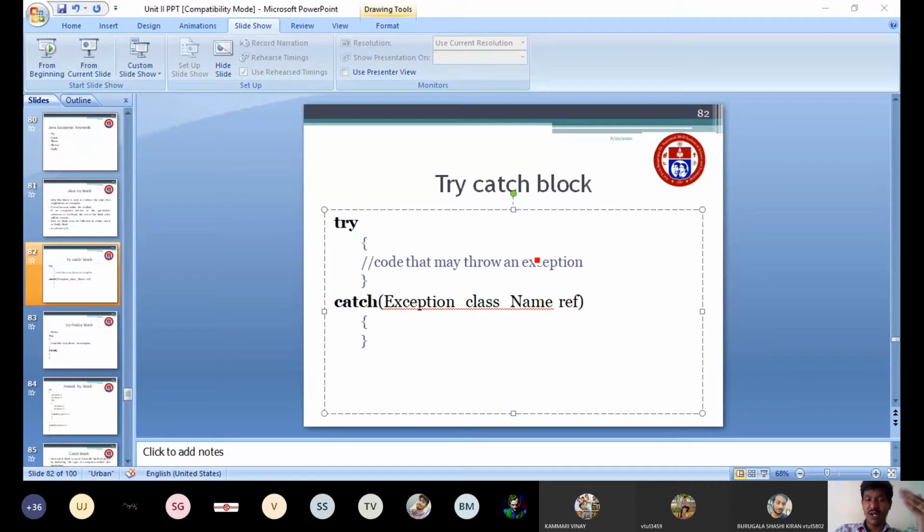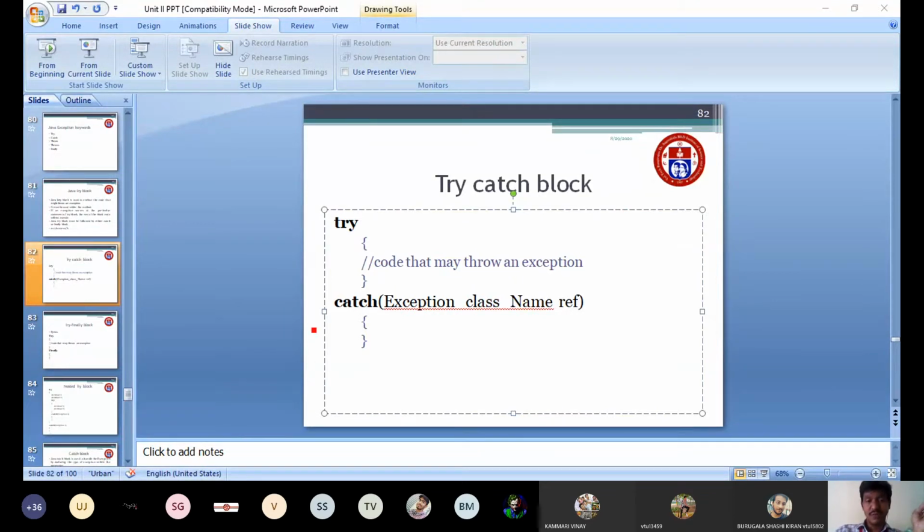Like that, we have a lot of exceptions available. Here you have to write the exception class name. Suppose you are writing c equal to 1 divided by 0. What is this exception? It is an arithmetic exception, because whenever we try to perform the arithmetic operation, we get the exception.